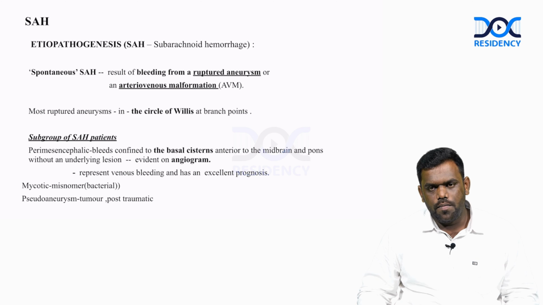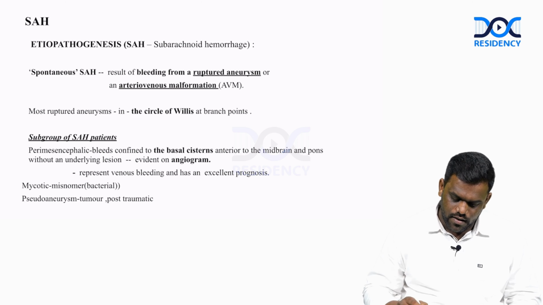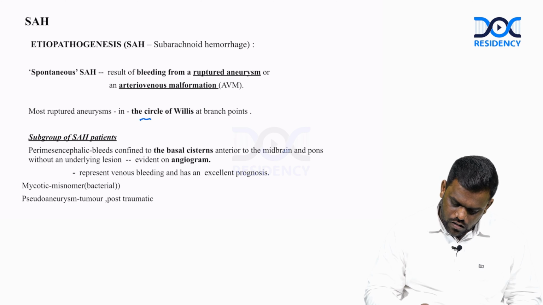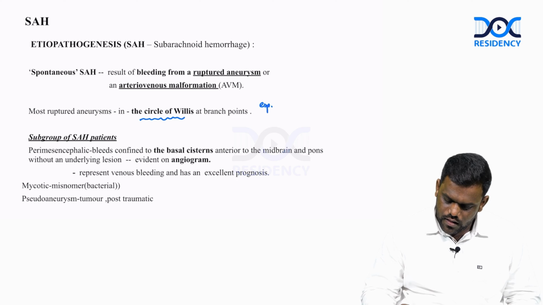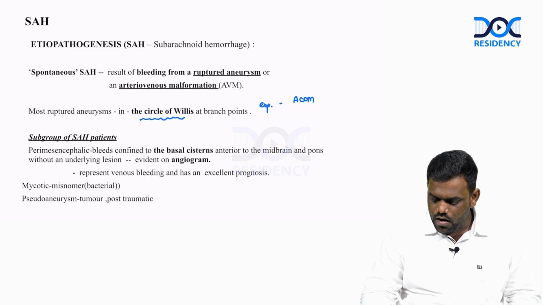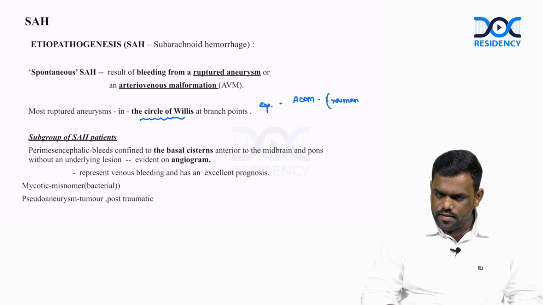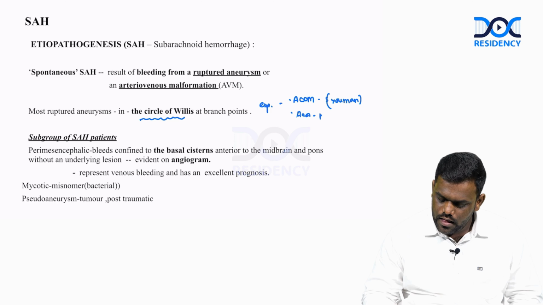So, the most common site of a ruptured aneurysm is in the branch points in the circle of Willis, especially the ACOM. ACA-ACOM is the most common site of aneurysm according to Youmans' Bible of Neurosurgery, but according to Bailey, it is between the ACA and MCA bifurcation area.